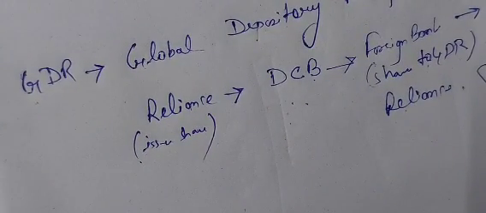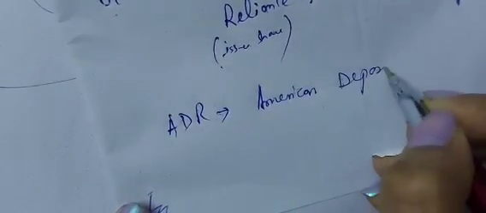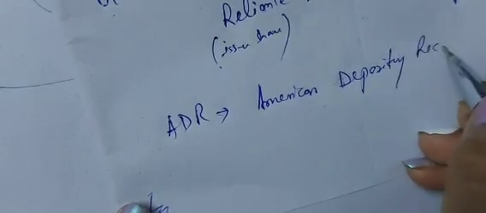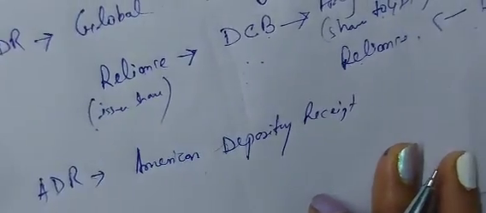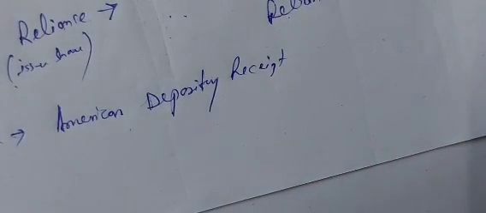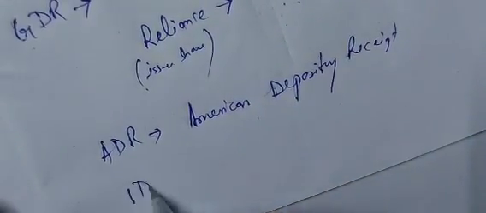Okay. So next is what? ADR. Another is ADR. ADR, the full form is what? American Depository Receipt. It's nothing, it's the same as GDR, but it's only traded in the American stock market. And the last is IDR.